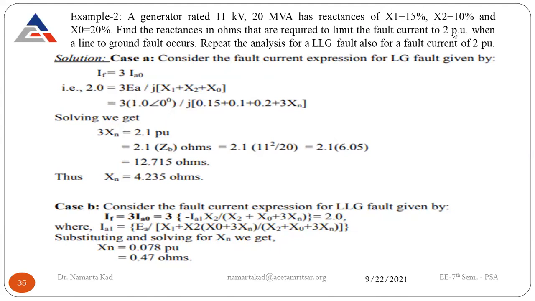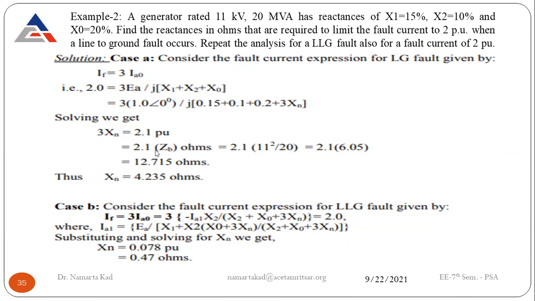Fault current is given in the question as 2, equal to 3 multiplied by EA, taken as a reference 1 angle 0 degree, divided by j0.15, j0.1 and j0.2 plus 3xn. This one is also taken as the fault impedance. Solving, we get 3xn equal to 2.1 per unit.